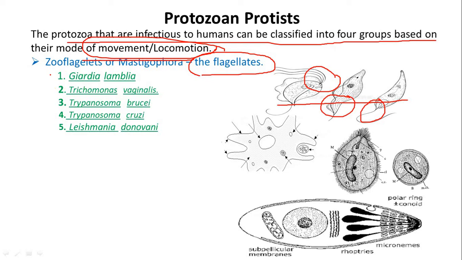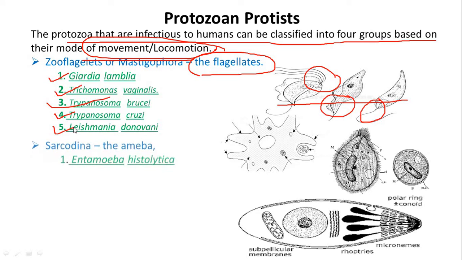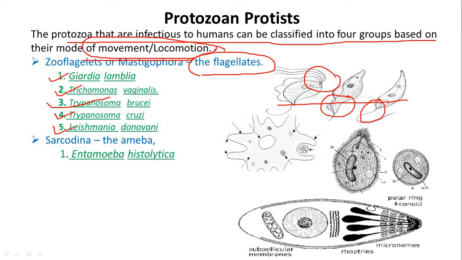Here we will discuss Giardia, Trichomonas vaginalis, Trypanosoma brucei, Trypanosoma cruzi, Leishmania donovani. Next one is Sarcodina. Sarcodina are generally amoeboid. So here we will discuss Entamoeba histolytica. This is the picture of amoeba.